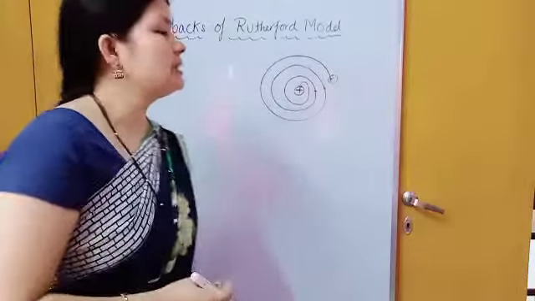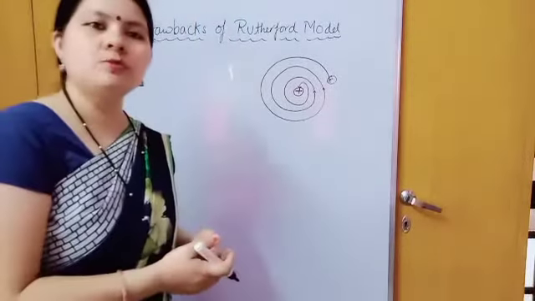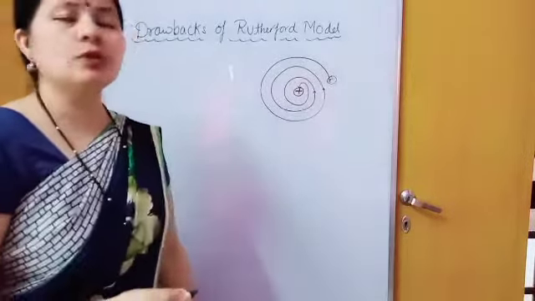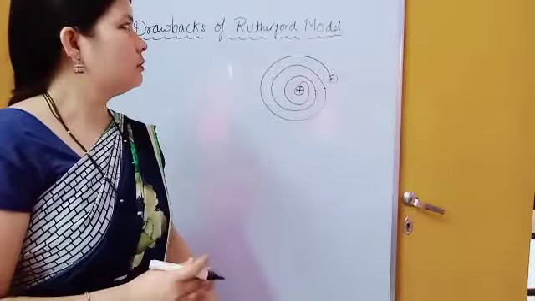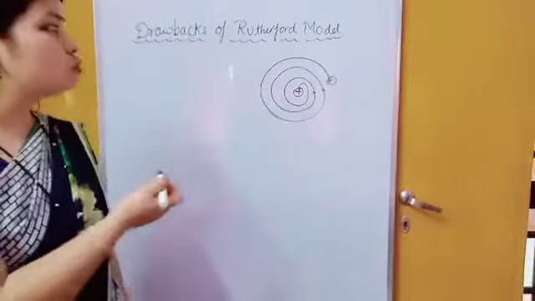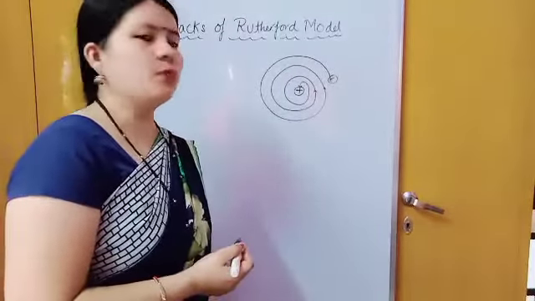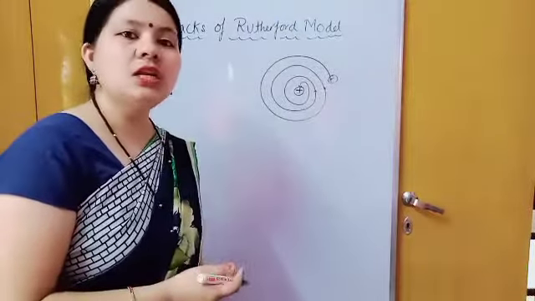The second thing is regarding the spectrum. We have learned about the spectrum, either emission spectrum or absorption spectrum. Rutherford failed to explain the hydrogen spectrum of atom. The simple spectrum will not be explained by the Rutherford model. To overcome these two drawbacks, the stability of atom and the hydrogen spectrum of atom, Niels Bohr gave an explanation.